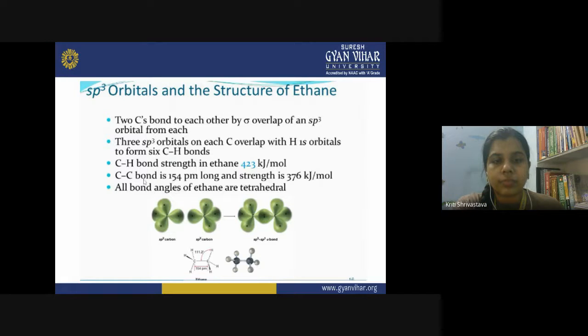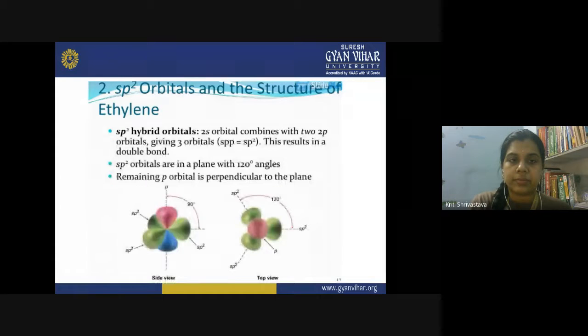Now the C-C bond length is 154 pm and the bond strength is 376. All the bond angles of ethane are tetrahedral. So this tetrahedral structure of carbon can be explained on the basis of sp3 hybridization.